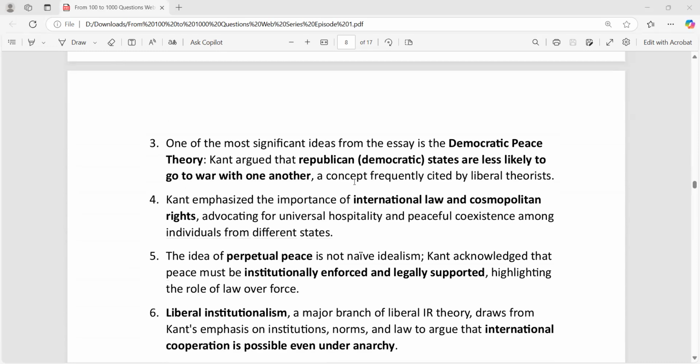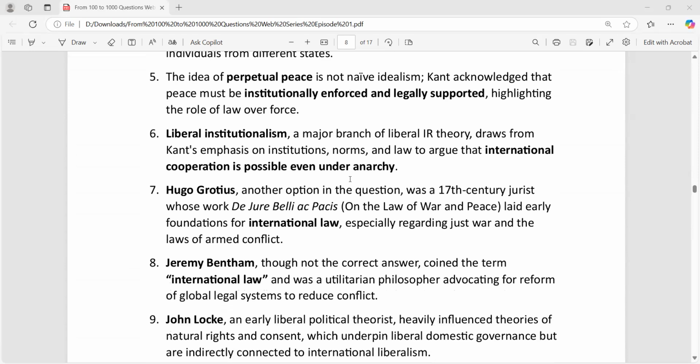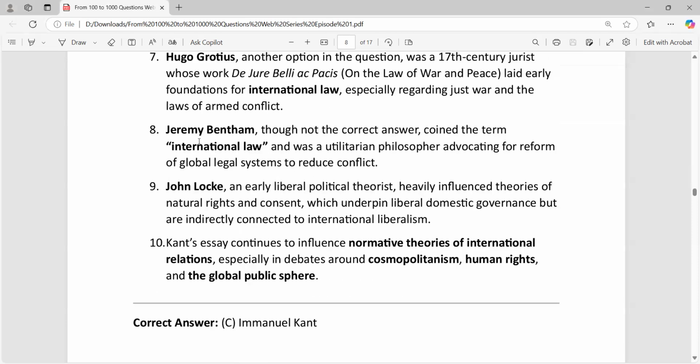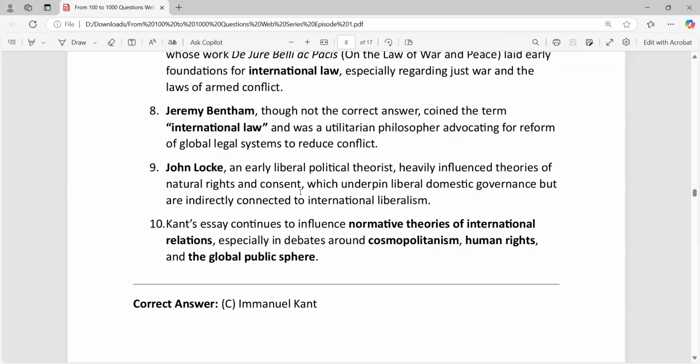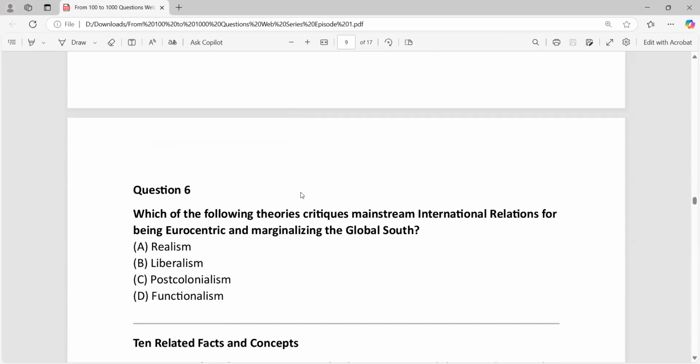So is there anything else I need to tell you? These are all the same things which I explained. I already told you that Hugo Grotius is the father of international law. Important. Okay, Jeremy Bentham coined the term international law. This is very important. And he was the utilitarian philosopher, you know that. So this is what the important things about this question are all about.